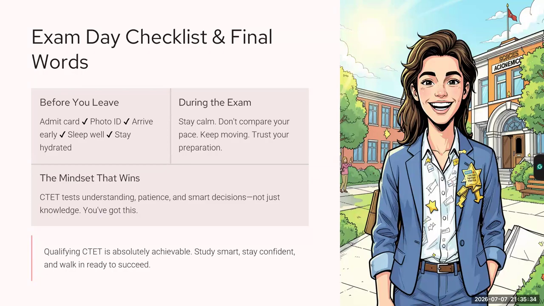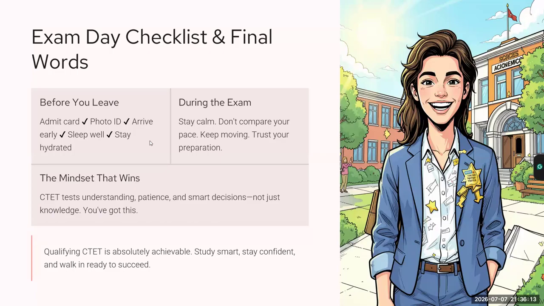So we are back again here with the presentation. This is a final checklist which I wanted to share with you all. First, before you leave, these things you do not have to forget at any cost. First is the admit card. Get 2 photocopies of your admit card in case you lose one. So there should be 2 admit cards with you. Next is your photo ID, either Aadhaar card, PAN card, voter ID, anything you can take, but there should be an ID card with you. It should be a photo ID where your photo is present.